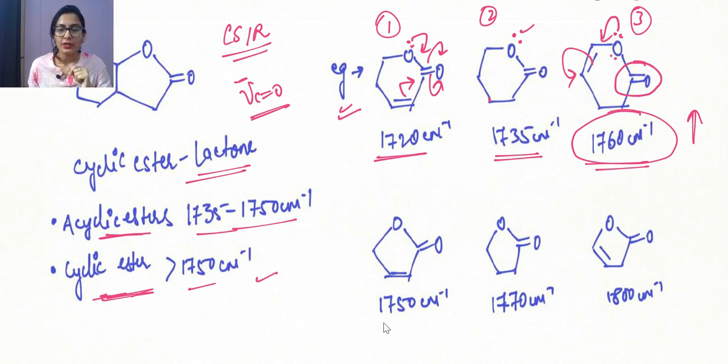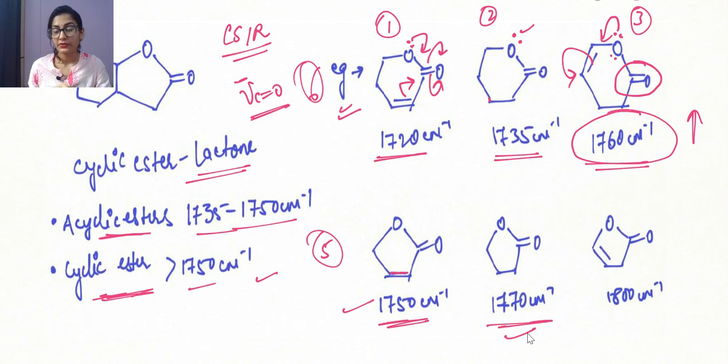Okay, so also talking about 5-membered ring systems. Here it was a 6-membered ring system; we are also going to talk about 5-membered ring systems. So basically over here, as we can see, if we are having a double bond which is giving resonance with the carbonyl group, the value is decreased to 1750 centimeter inverse. If we are having our simple 5-membered lactone, then it is going to be 1770 centimeter inverse.